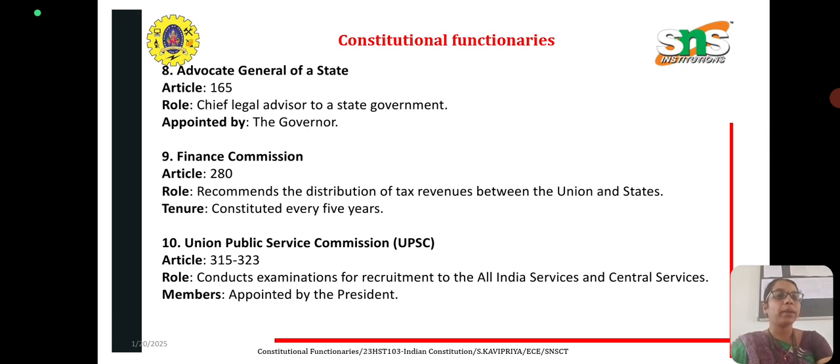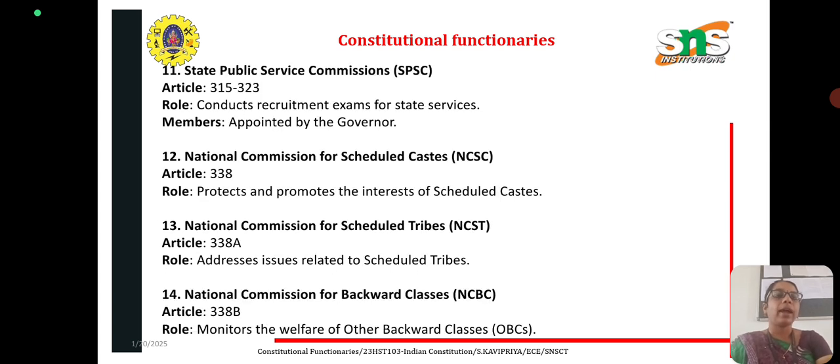And next is the Union Public Service Commission, UPSC, Article 315 to 323. It conducts examinations for recruitment to the All India Services and Central Services. Members of the UPSC are appointed by the President. And next is the State Public Service Commission, SPSC, Article 315 to 323. It conducts recruitment exams for state services. The members of the State Public Service Commission are appointed by the Governor.